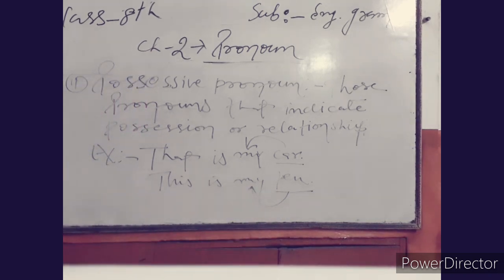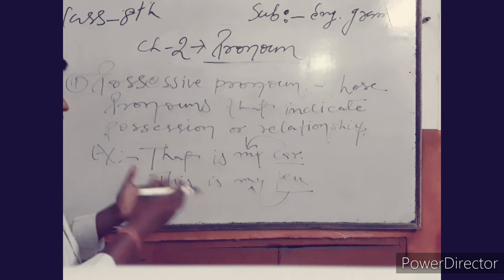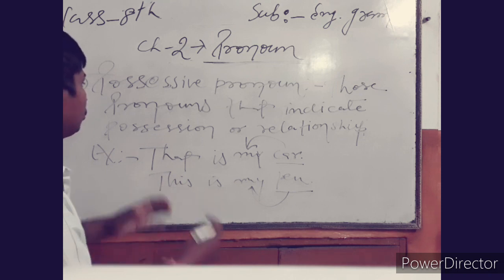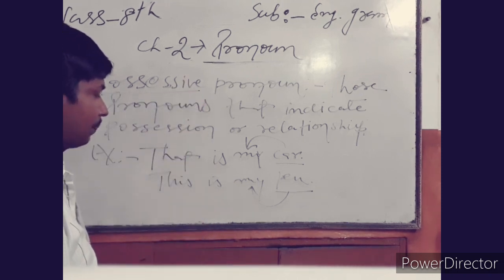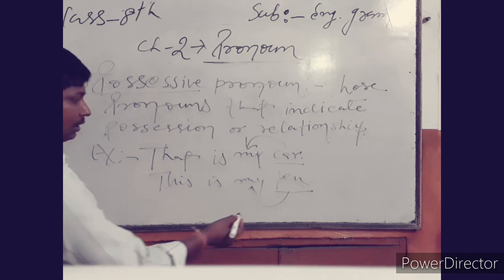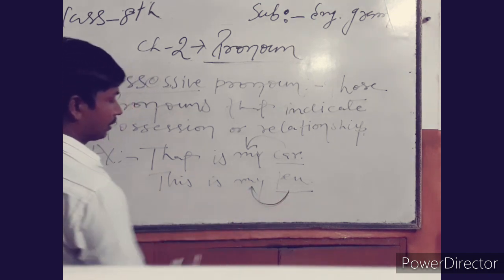The pronoun that is used just before a noun is known as possessive pronoun. You can see by yourself the example.